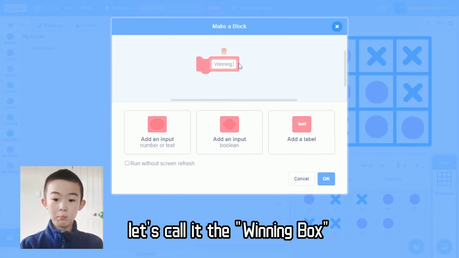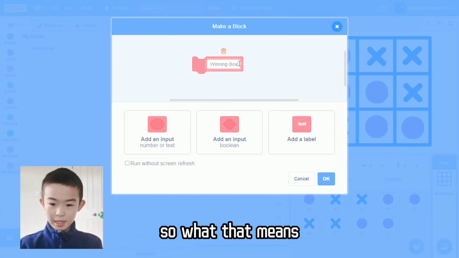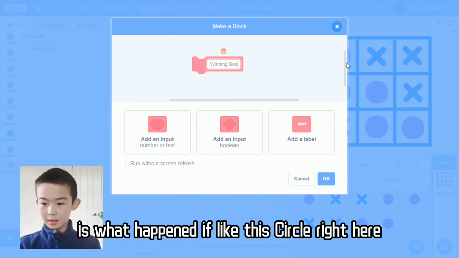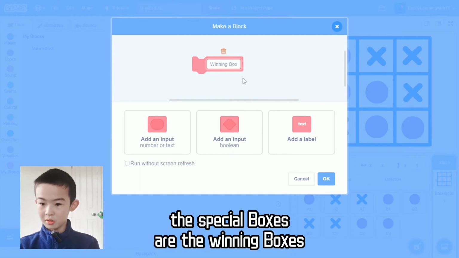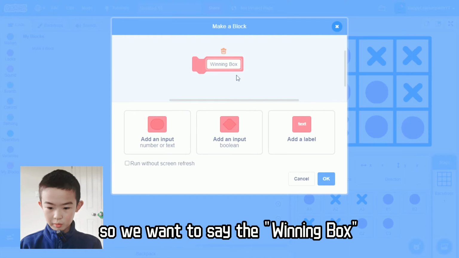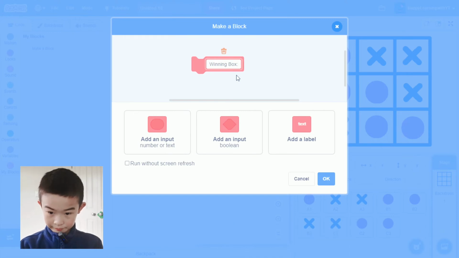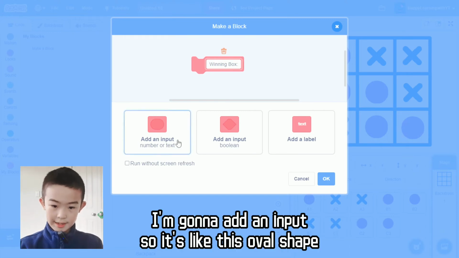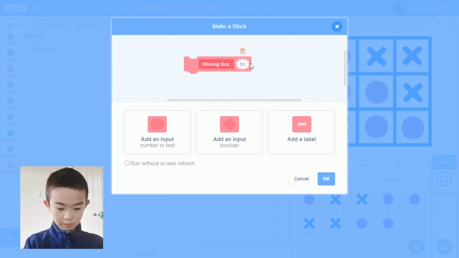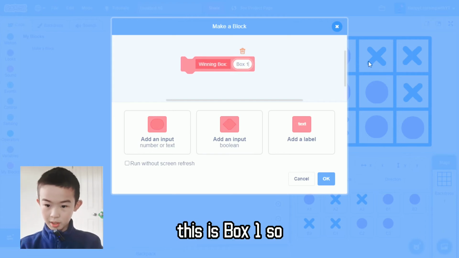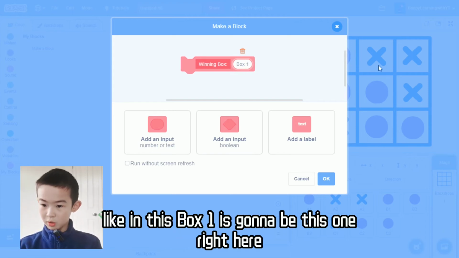And then I'll call it the winning box. So what that means is, if this circle right here, the circle 1, then those are the special boxes, the winning boxes. So we want to say the winning box. I'm going to add an input, this oval shape, and I type in box. This is box 1, which is going to be this one right here.